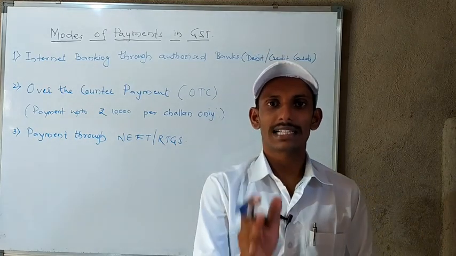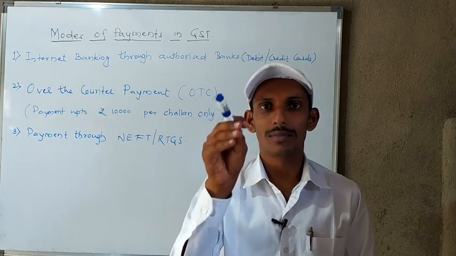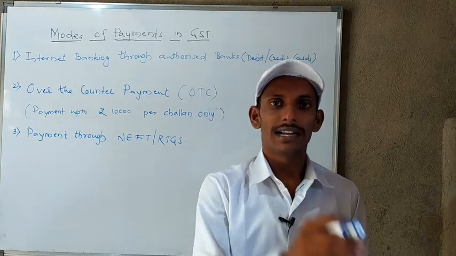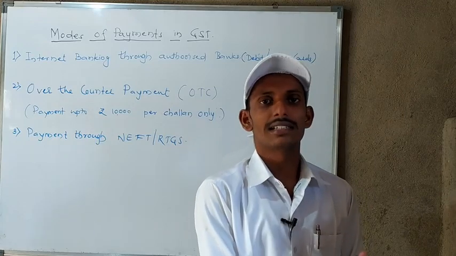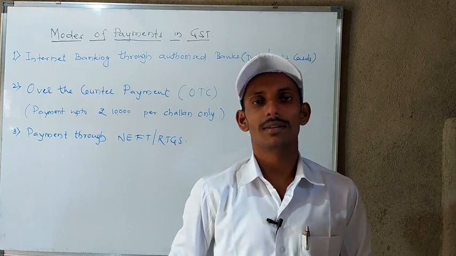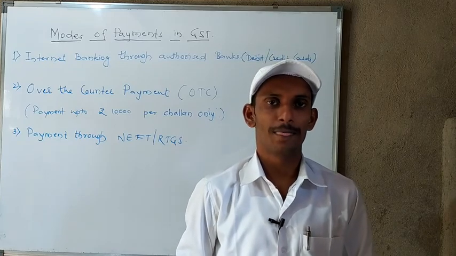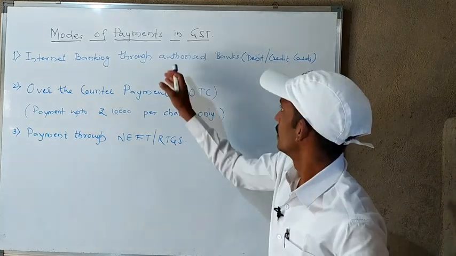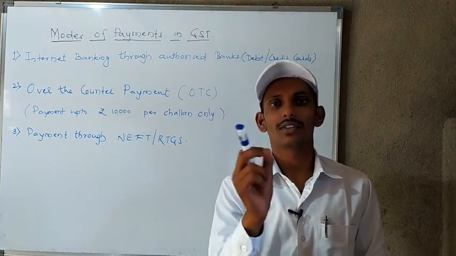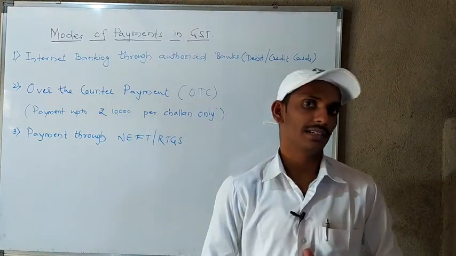First of all, the taxpayer has to deposit from his account or from his pocket into the cash ledger, and through the cash ledger he has to make payment to the government. This is how the payment process works in India. Either the taxpayer uses a debit card or credit card, and he can make the payment.